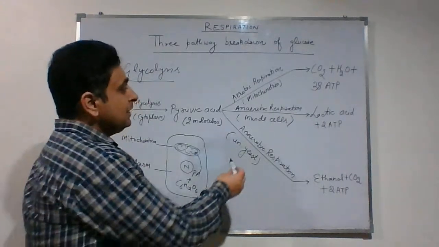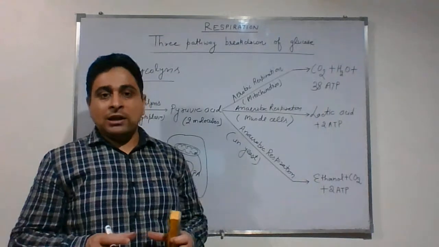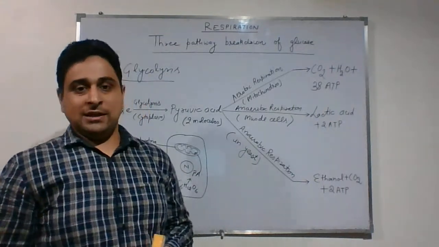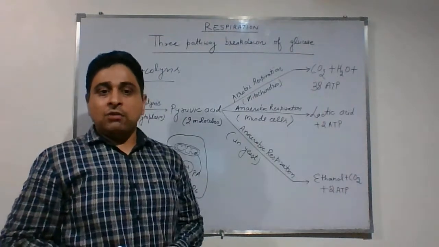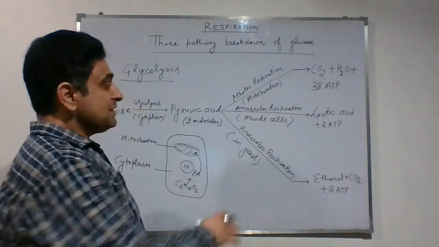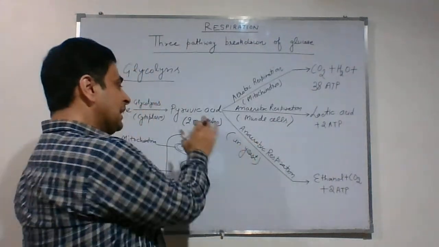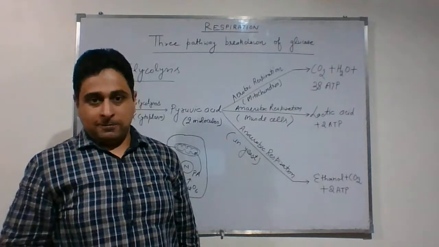Due to the lack of a sufficient amount of oxygen, glucose is broken down in the absence of oxygen. That happens in muscle cells, not in normal conditions, when we are doing a vigorous activity for a long time. Then pyruvic acid is broken down further anaerobically.